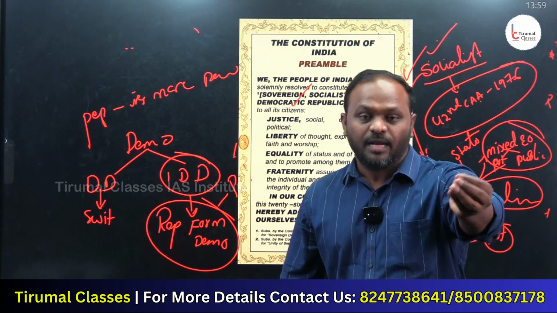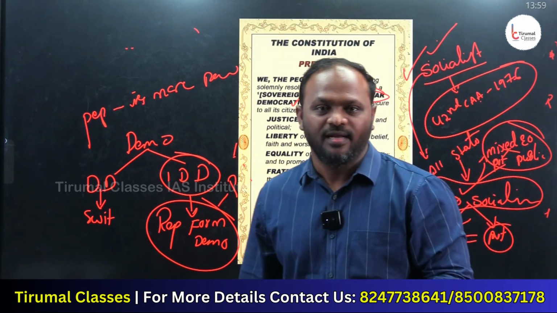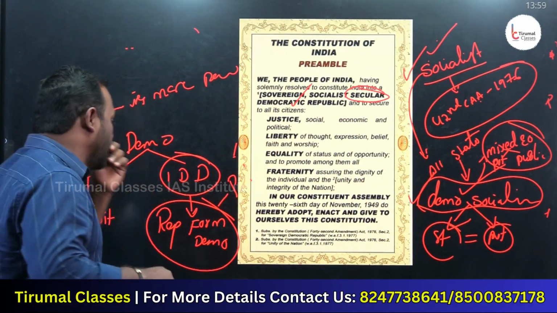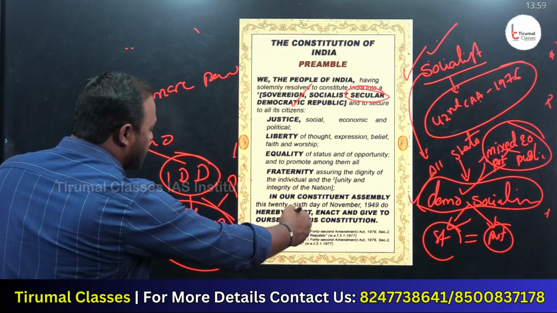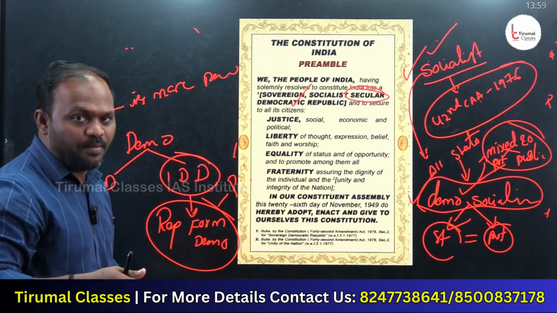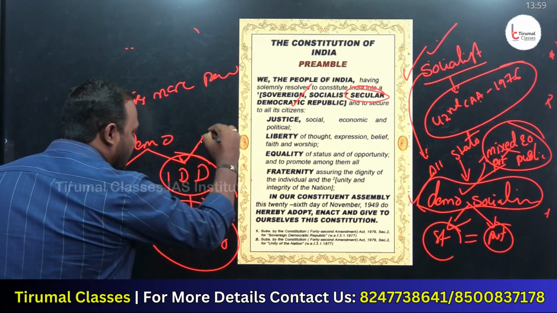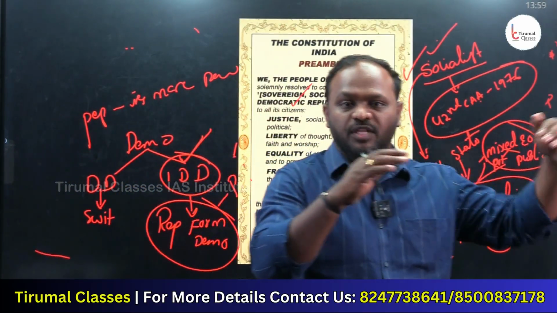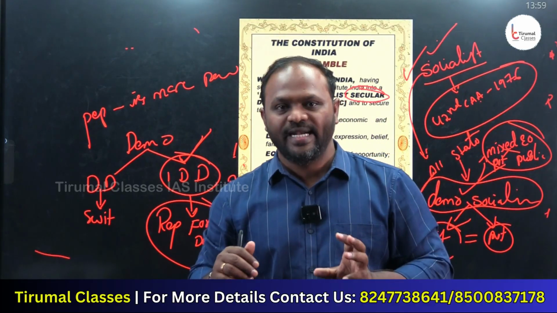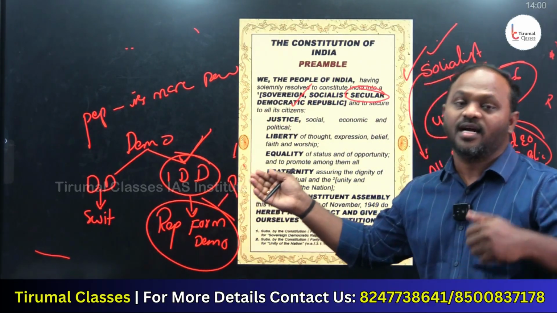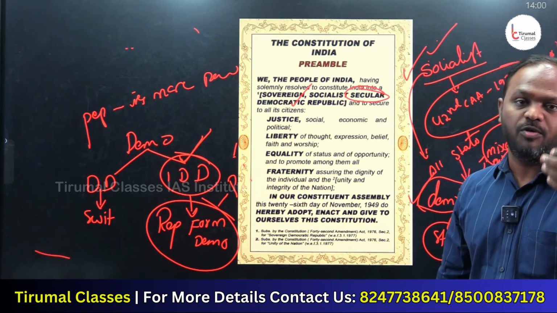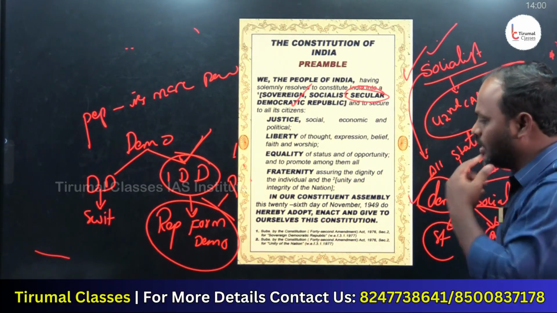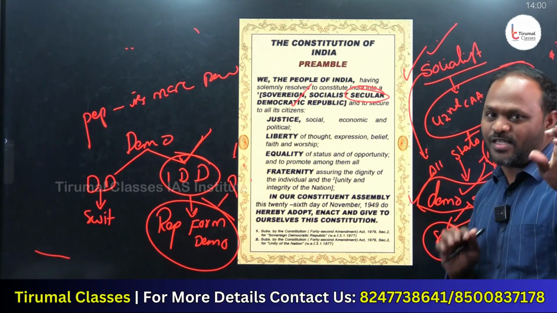Parliament lo evaru untaru? Mana praja pratinidhulu. We call them representatives, right? So parliamentary form of democracy and representative form of democracy mean the same, because we are choosing our representatives to the parliament. That is where we are enjoying democracy. India is what type of democracy? Indirect democracy. Means we are not directly ruling. On behalf of the people, the people's representatives will rule India. Technically, it is a representative form of democracy, also called parliamentary form of democracy. దీని గురించి ఇన్ డీటెయిల్ మీకు మళ్ళీ రెగ్యులర్ క్లాసెస్ లో ఉంటాయమ్మా.